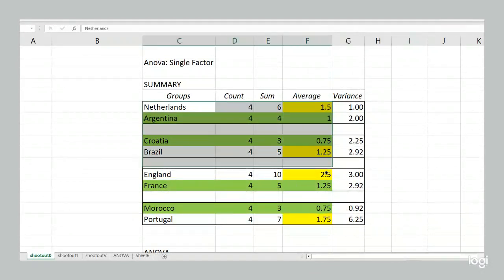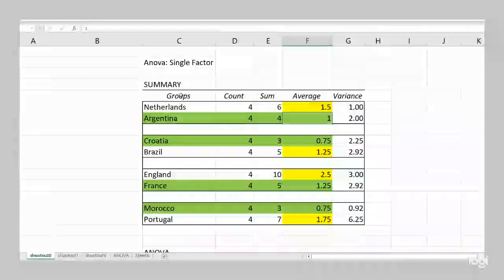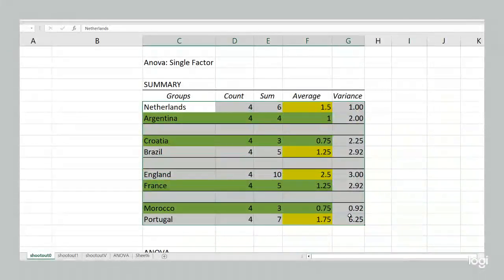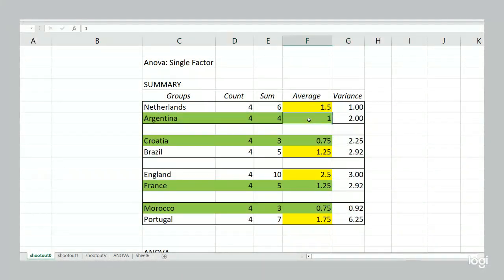In every one of the games, the team with a lower average goal differential going into it, that's the team that won. This supports the prediction of the previous videos that there is no statistically significant difference between the goal differentials of the 8 teams going into the quarterfinals.